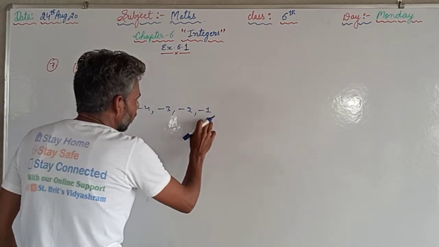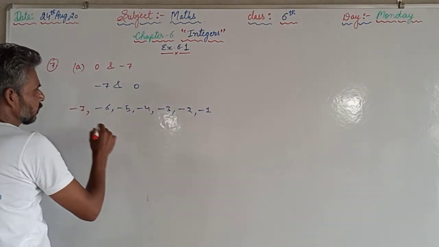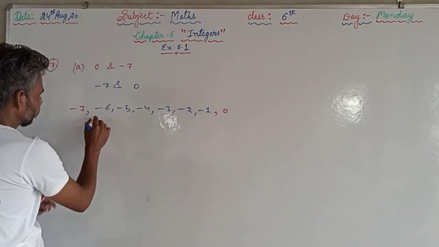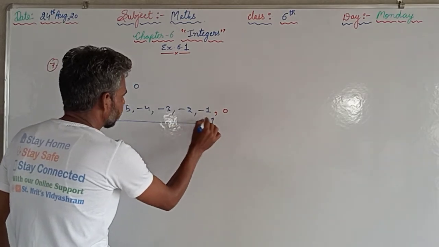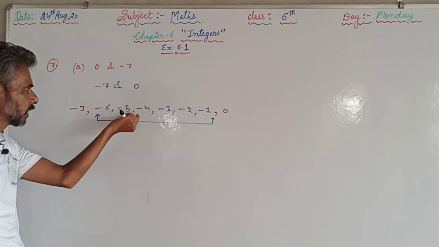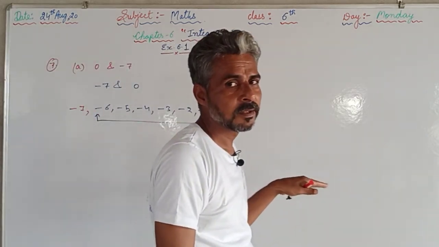After minus 1, 0 will come. So we can write minus 7 this side and 0 this side. So these are the numbers lying between minus 7 and 0.